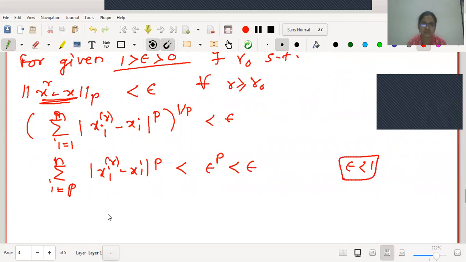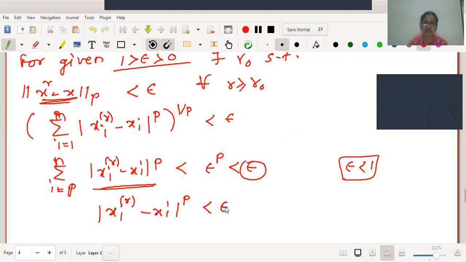Next, look at the sum. Every term of the summation of mod x_i^r minus x_i raised to p is non-negative, and the sum of non-negative terms is less than epsilon. Therefore, we can say surely that every term mod x_i^r minus x_i raised to p is less than epsilon.